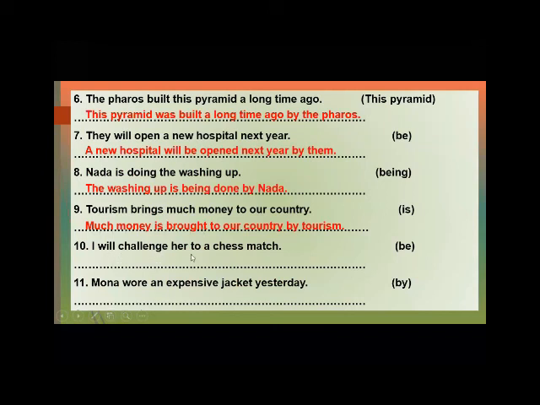I will challenge her to a chess match. So here, she will be challenged to a chess match by me. Okay, Mona wore an expensive jacket yesterday. The object, an expensive jacket. Wore in the past, was worn yesterday by Mona.